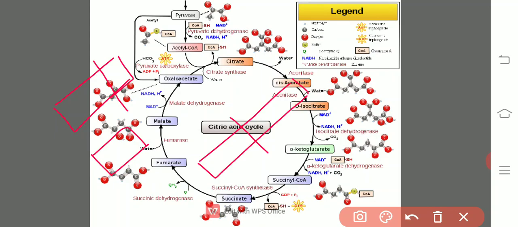Again we have taken one more carbon dioxide when the isocitric acid gets converted into alpha ketoglutarate. Then one more carbon dioxide is removed from the alpha ketoglutarate to succinyl coenzyme A.